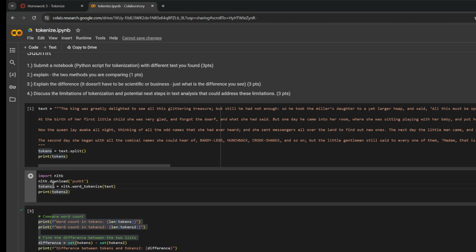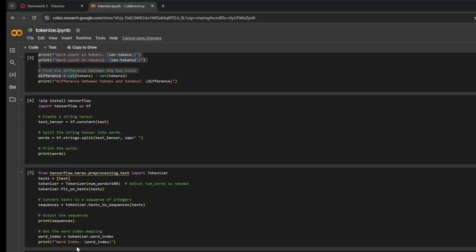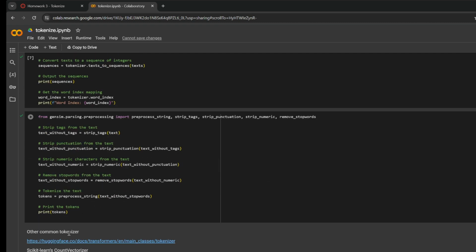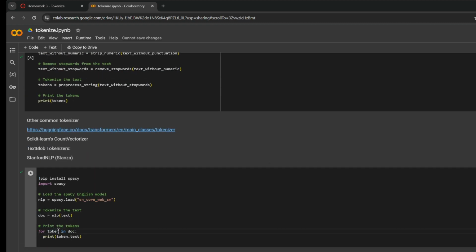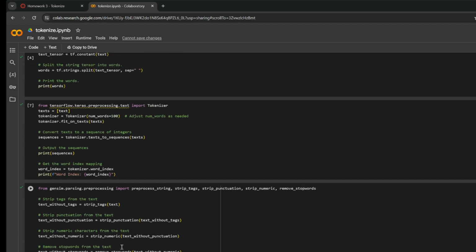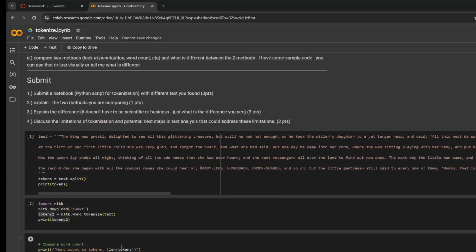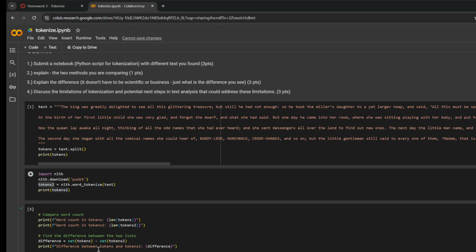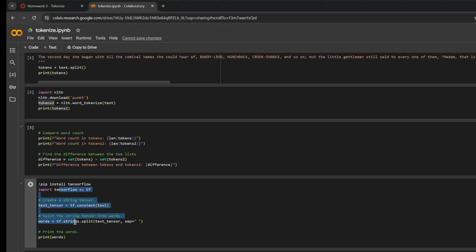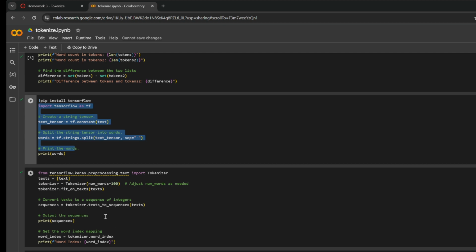If I want to compare another one, I can just set this one as tokens2. It says sequences, I just name it tokens2. However you want to compare, you can visually do it. That's fine with me. This uses just kind of like a TensorFlow split on a space. It's not a very good method, I'll warn you, but you do see it every once in a while. Then here is a Keras TensorFlow method that works a little bit better.